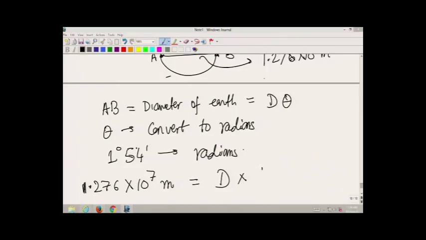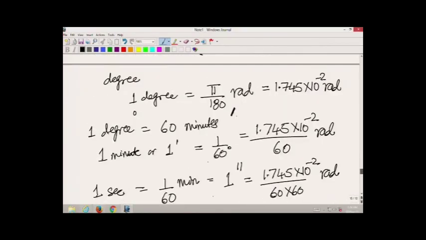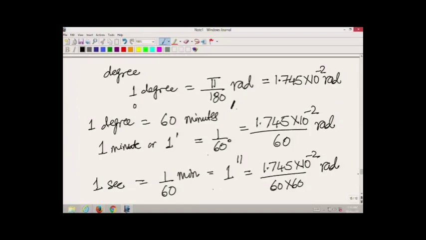Now, 1 degree 54 minutes is equal to 60 plus 54 minutes, which is 114 minutes. We have the conversion factor: 1 minute is equal to 1.745 into 10 to the power of minus 2 divided by 60 radians.